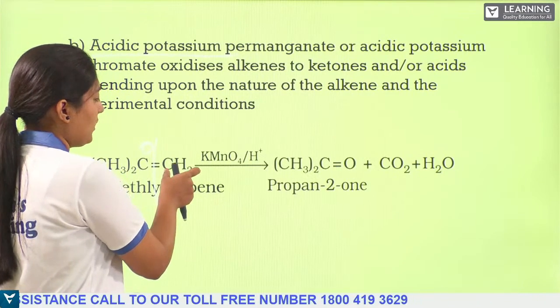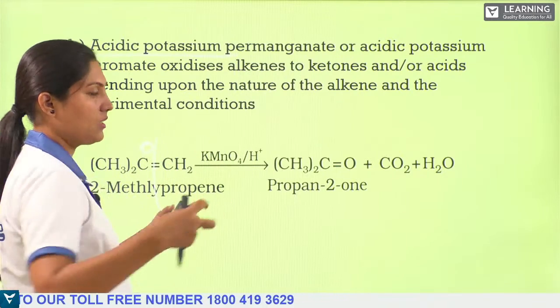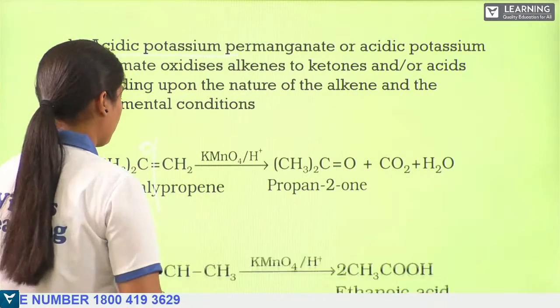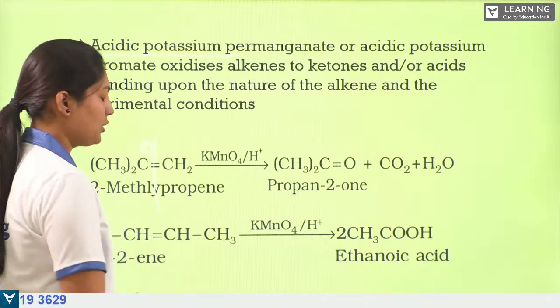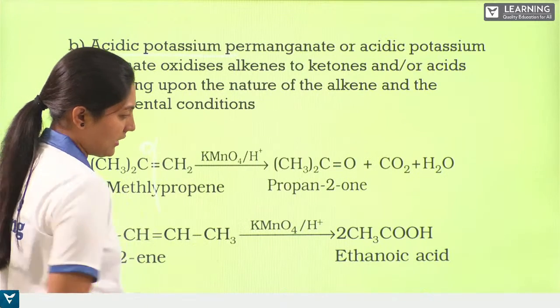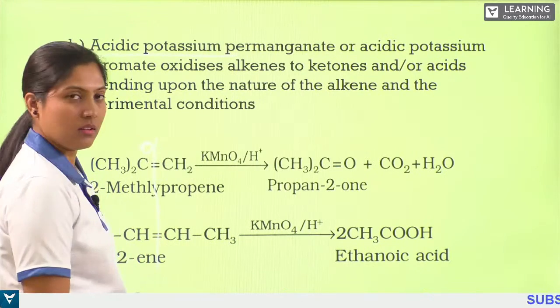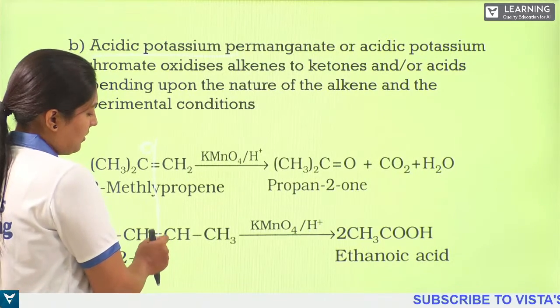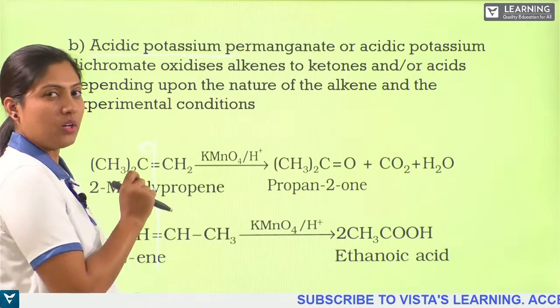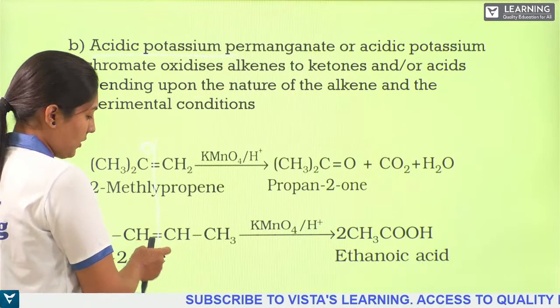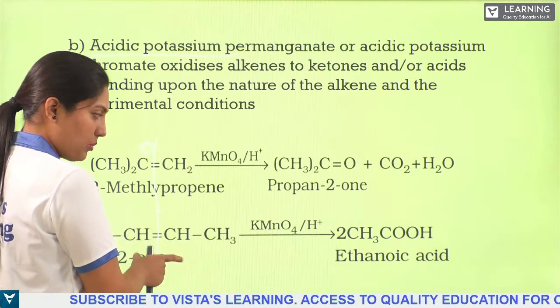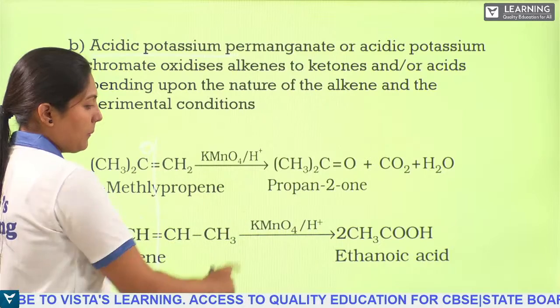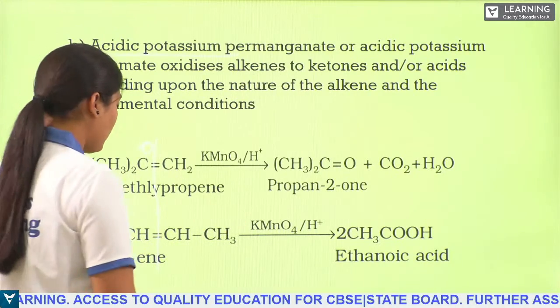So here one complete chain will be disconnected. This is but-2-ene, where it is reacting, and the bond will be broken at this double bond. So when it is broken in the presence of acidified KMnO4, what happens?